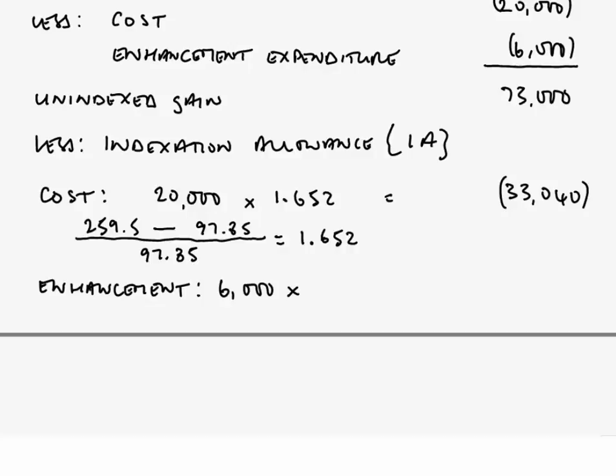We know what we need to do. What is the RPI now? 259.5 minus then what it was at the point we incurred the enhancement expenditure. What was that RPI? Over that self-same RPI, what it was when we incurred the expenditure. Take it to the nearest 3rd decimal place, apply that indexation factor to your enhancement expenditure, and you will get, yet again, your indexation allowance. Take it all away, and we will then have our bottom line figure of chargeable gain. That is what we're searching for, the chargeable gain figure.